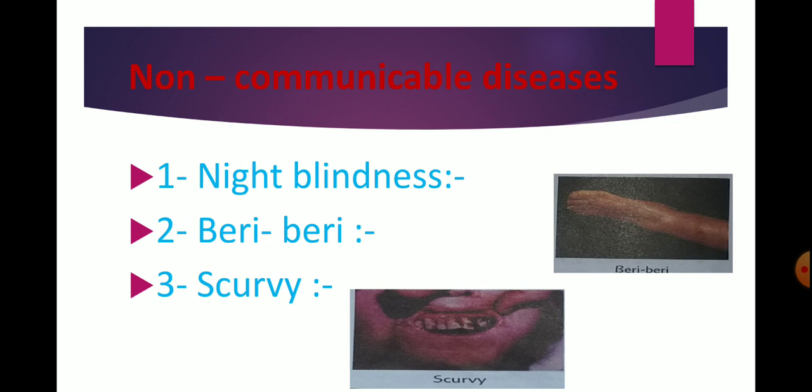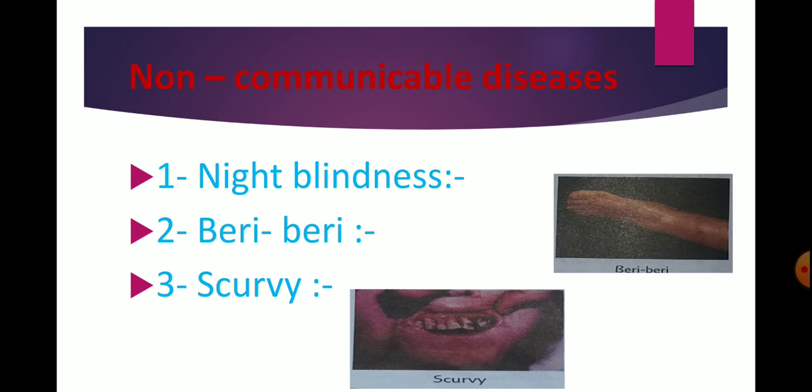First, let me explain night blindness. This disease occurs due to lack of vitamin A, and people suffering from night blindness cannot see in dim light. The rich sources of vitamin A are green leafy vegetables, carrot, butter and milk.